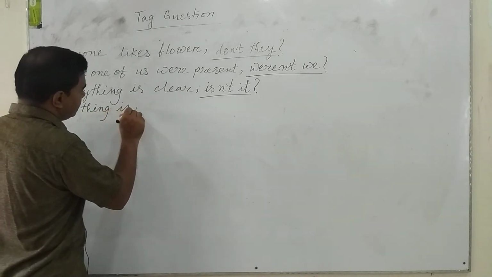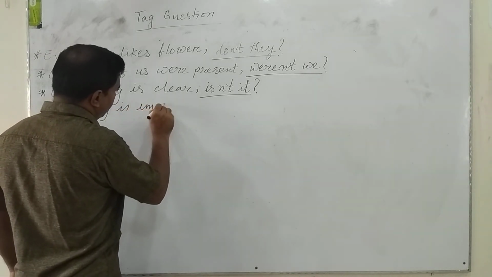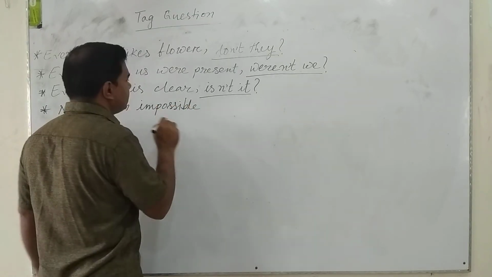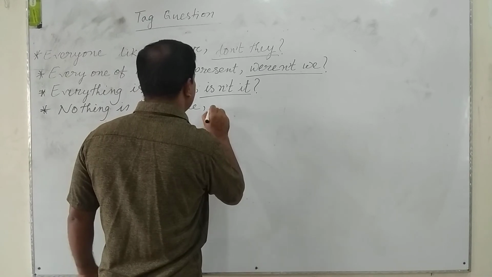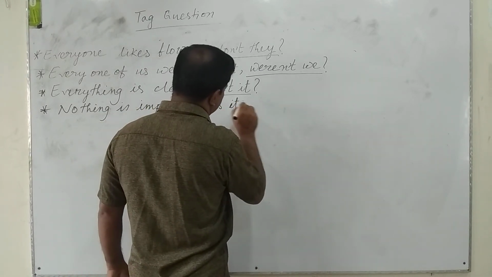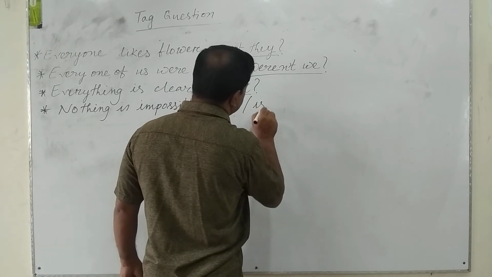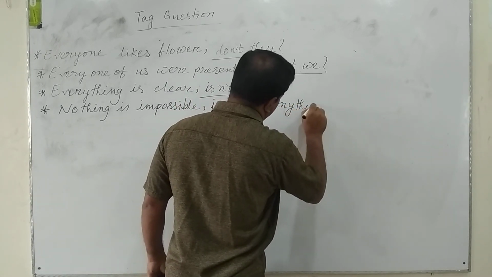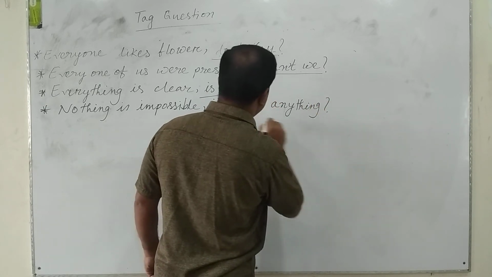"Nothing is impossible, is it?" or "is anything?"